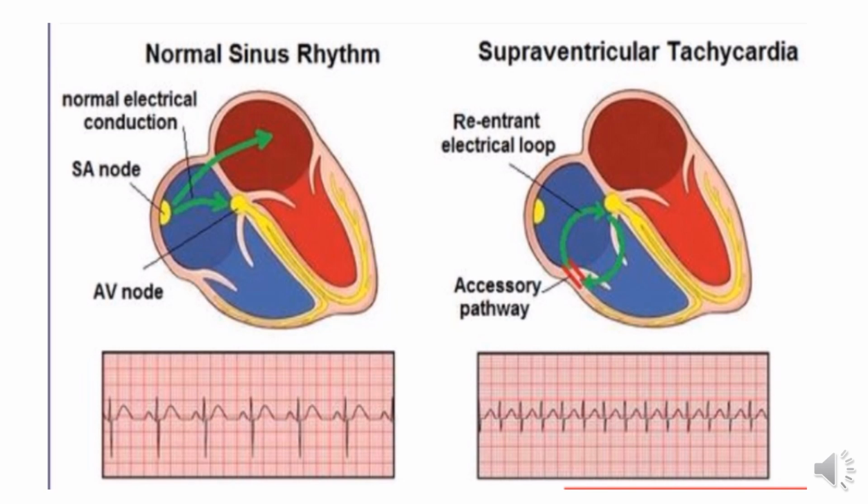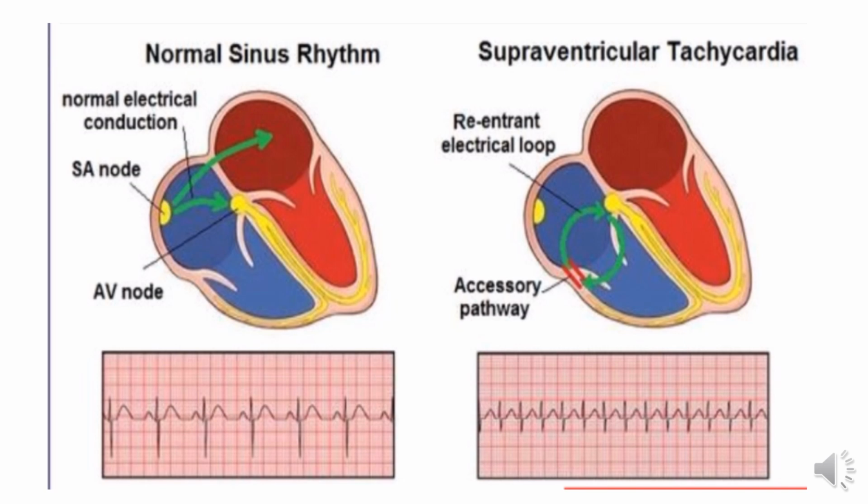So this is the normal sinus rhythm and the supraventricular tachycardia rhythm. Usually in a 12-lead ECG, the rhythm strip is lead 2, so this is the rhythm strip you are seeing on the screen. Normal sinus rhythm means the current is passing from the SA node, which is normal sinus rhythm in every human being.